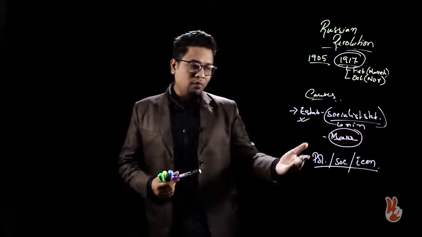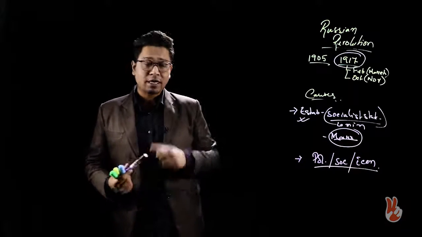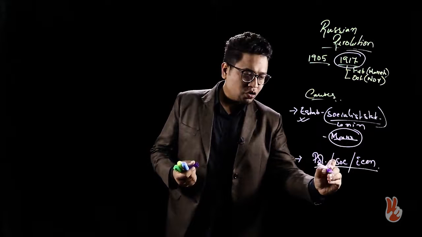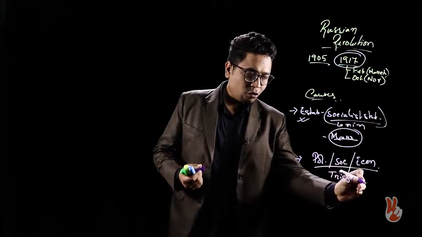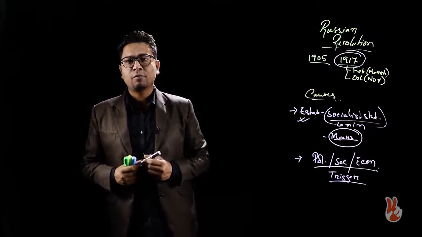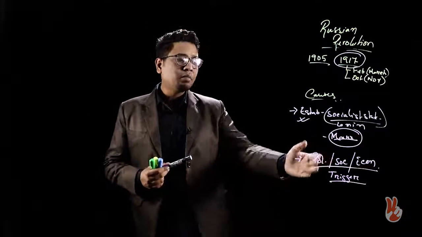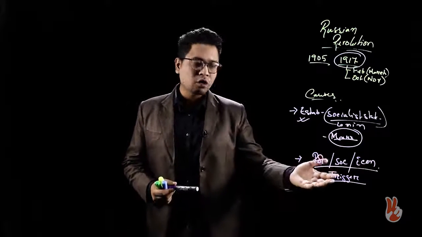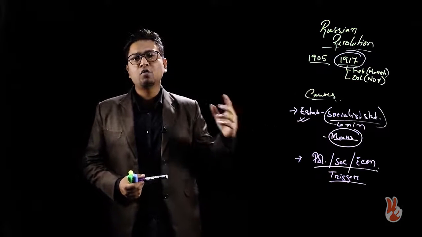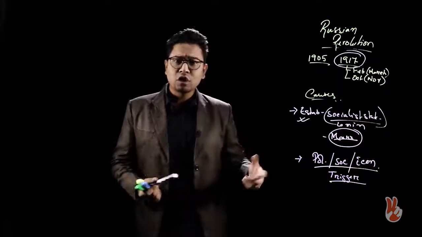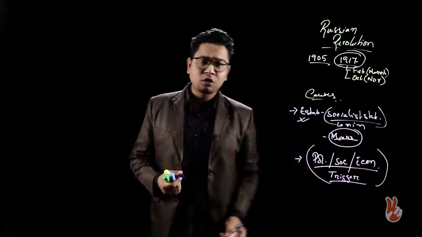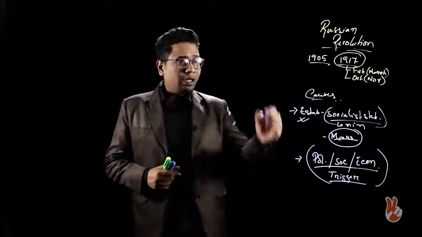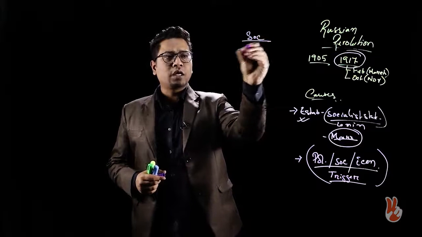So now, as I was saying, political, social and economical are the three gradations of causes, and of course during a violent or catastrophic event, or a sudden event, there is always a trigger, all right. If it is a development which occurs over a long period of time, then maybe a trigger element is not present, okay. However, if it happens suddenly, then more often than not there is a trigger that leads to the occurrence of such events, okay. So the Russian Revolution is not different. It has political, social and economical causes, and we can look at the causes of the Russian Revolution through these perspectives, okay. Now let us take the social causes of the Russian Revolution first, okay.